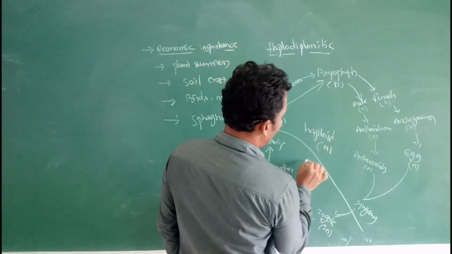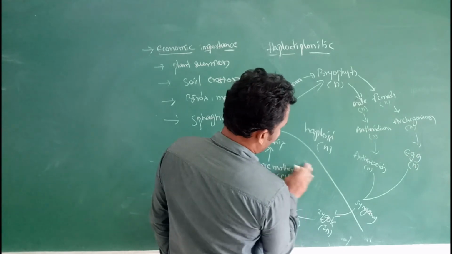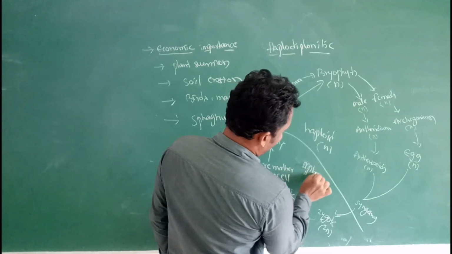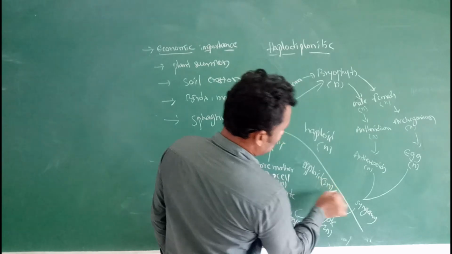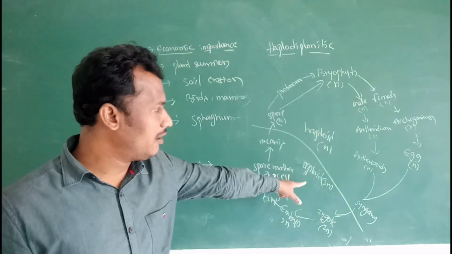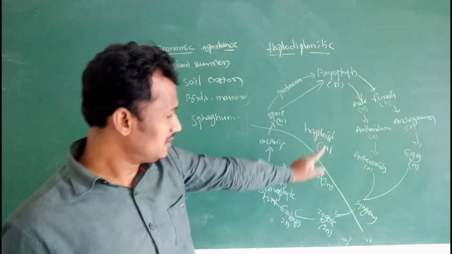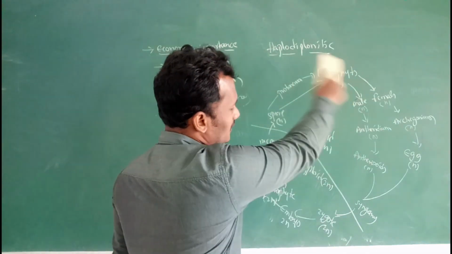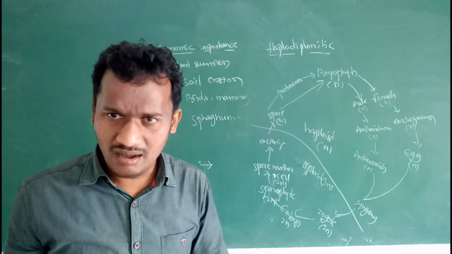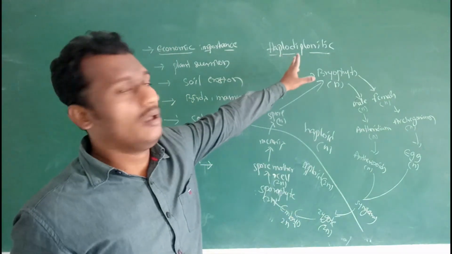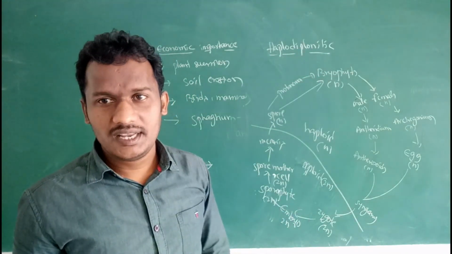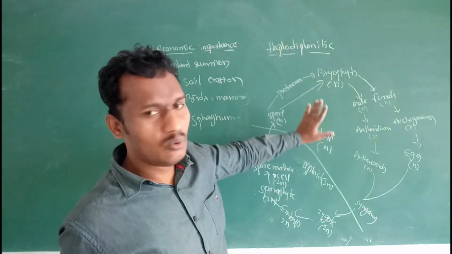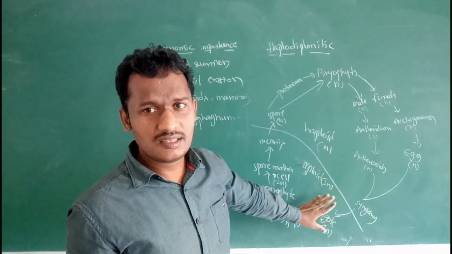Haploid condition, and then diploid 2n condition. Haploid and diploid, the gametophytic stage and then the sporophytic stage. These are morphologically distinct multicellular conditions. So heteromorphic alternation of generations, haplodiploidic life cycle.